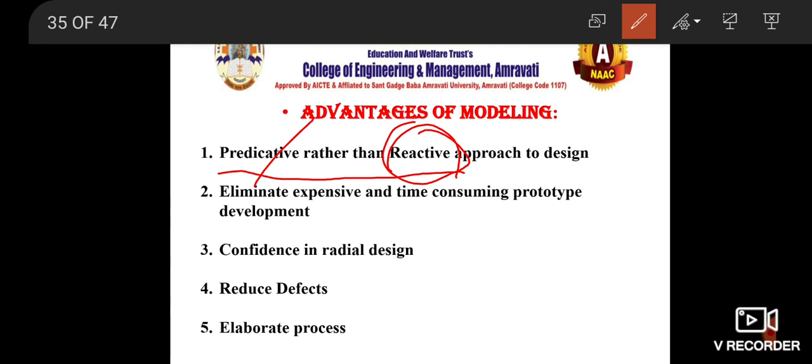Suppose, for example, you are talking about a system where you have to understand the behavior pattern of an aircraft at a particular height and a particular condition of the weather. You can consider the temperature, the pressure of the air, its humidity, and what altitude it is flying at, and the different kinds of winds, easterlies, westerlies, whatever it is. So at those particular parameters, what will be the flying pattern or behavior of the specific aircraft? You can perform those experiments with modeling.